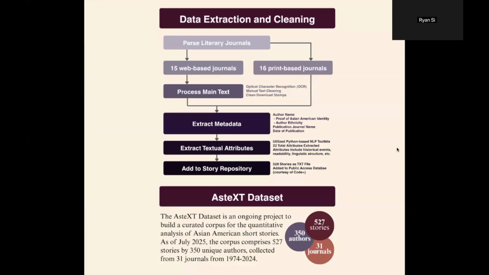So first, a brief description of how we create our database. We essentially parse through around 31 literary journals, and then we extract a collection of metadata, like author name and the journal name, and we also extract textual attributes using NLP toolkits, etc. And then finally, we add the story to our database, and we can conduct analysis on it after that. Right now, we have around 527 stories from 350 unique authors and 31 journals.